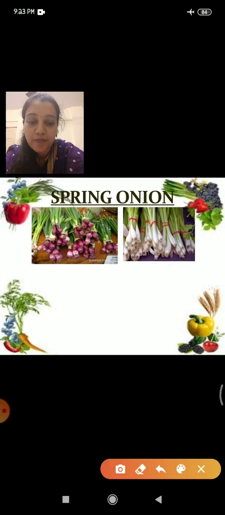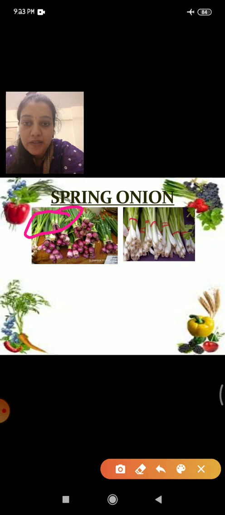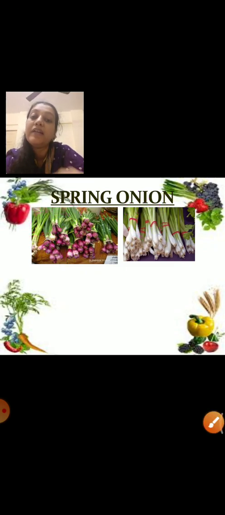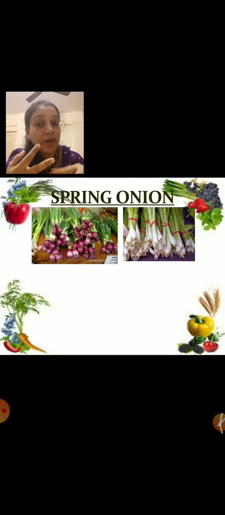The leaves of this onion, see. There are leaves, right? Down here is the small onion. Up there are big leaves, okay? Even those leaves are used to make vegetables. We can make paratha, we can make vegetables, we can also use it in salads. It is very tasty.